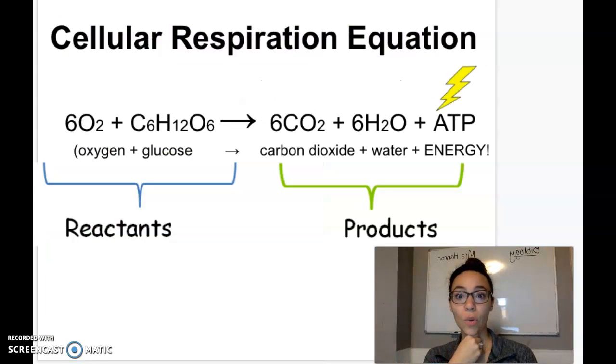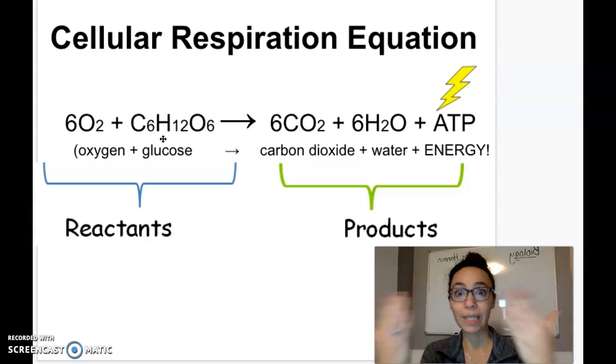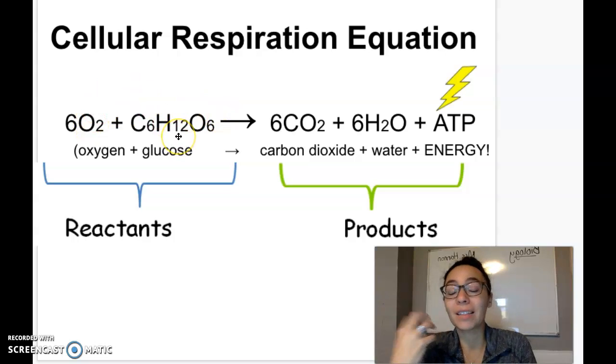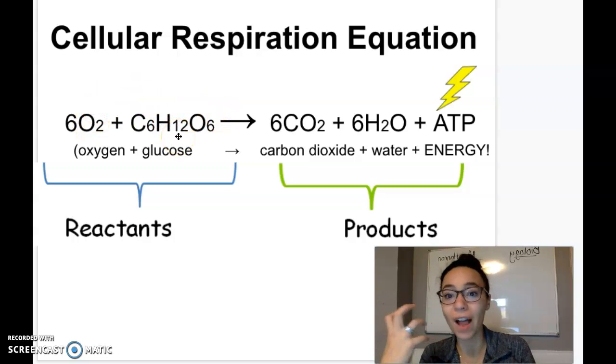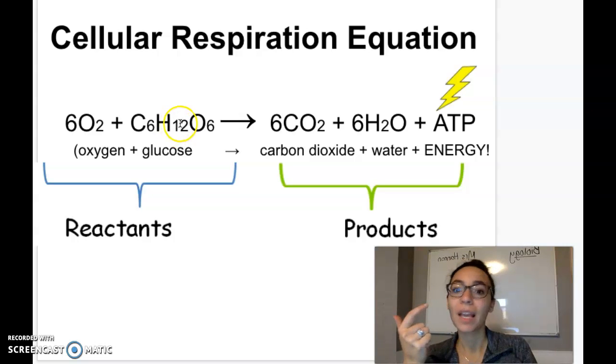All right, so if we look at an equation for this, we've got oxygen and glucose going in. And if you think about yourself, right, you're breathing in oxygen, right? That's how we're getting oxygen into our cells. We're eating glucose, right? So these are the things going into our bodies to make us function. We can't survive without oxygen and glucose, air and food, right? We need those things. And then what do we produce?